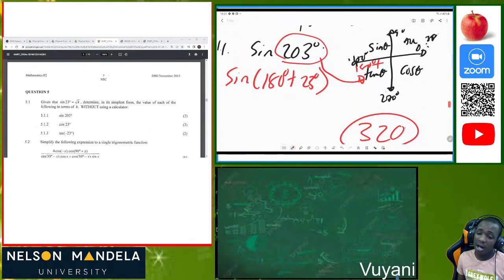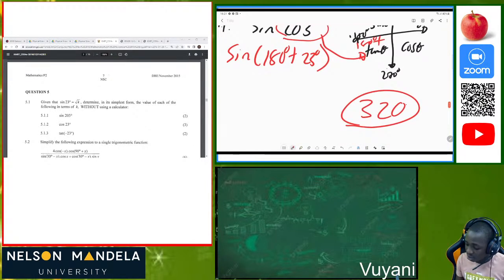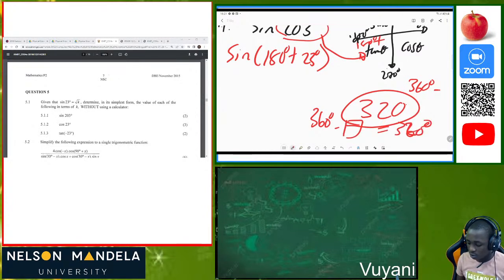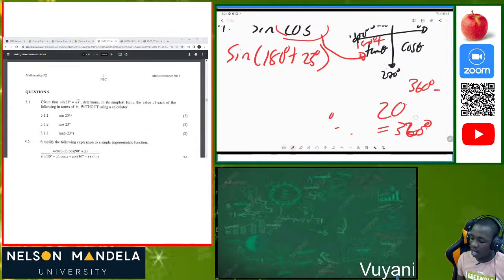It is in the fourth quadrant. So how do you calculate in the fourth quadrant? We know that in the fourth quadrant it is 360 degrees minus. So which small angle, when we subtract, is going to give us 320 degrees? The same thing applies in this question: we say 360 minus 320, and we get 40 degrees. So when we say 360 degrees minus 40 degrees, we get 320. So that's how we do it.